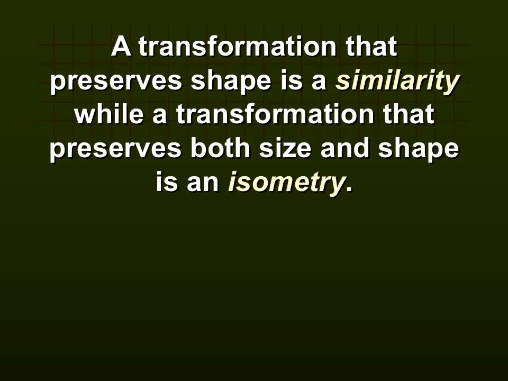So let's say distance is not preserved, however, the shape is still preserved. Well, it's not going to be an isometry, but it will be a similarity because the shape was preserved.